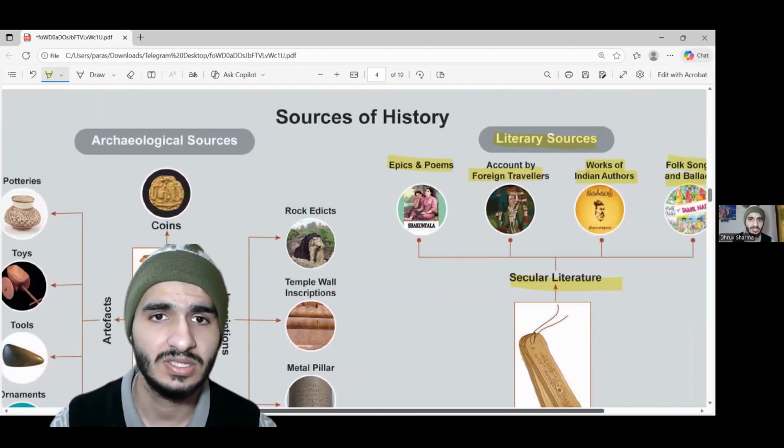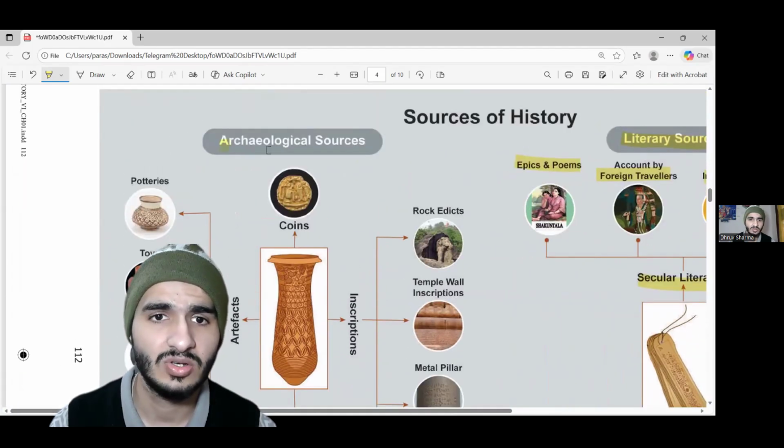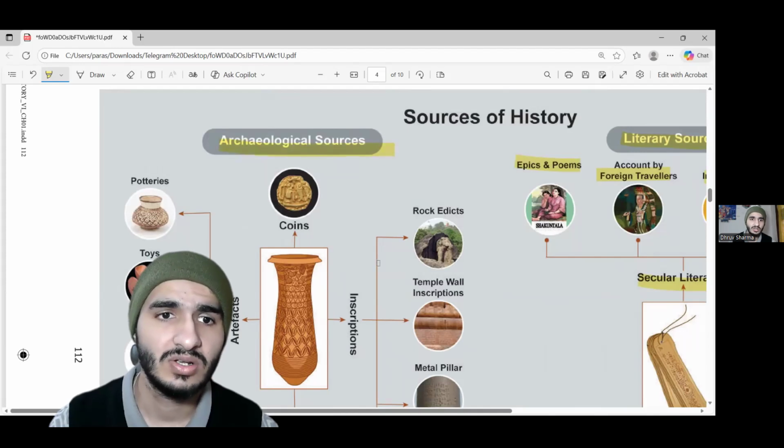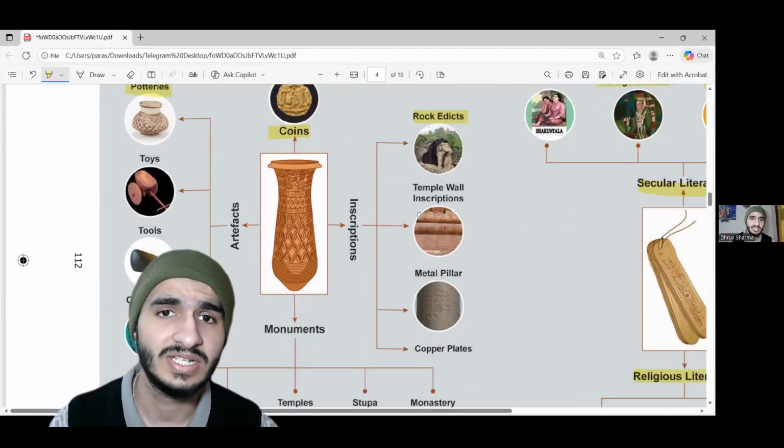Then the other sources of history that we study are archaeological sources. The archaeological sources of history are pottery. Pottery is something that we excavate from excavation sites. They tell us what people really used to think about in those days. Coins, the coin designs, are a great source of history. Rock edicts: people used to do stone carvings, and these carvings tell us about the lifestyle of people back then.